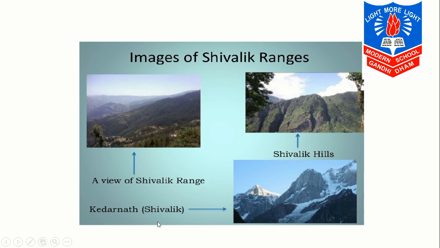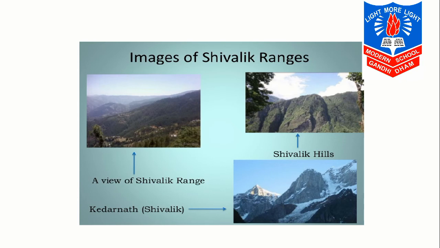Now we will move to the third range. The third is the Shivalik range, that is towards the southmost. You can see all the pictures of the Shivalik range. It is the Shivalik range, or we can say the southern Himalayas, and its average height is nearly 900 to 1200 meters. And they lie between the Lesser Himalayas and the Indo-Gangetic plains.